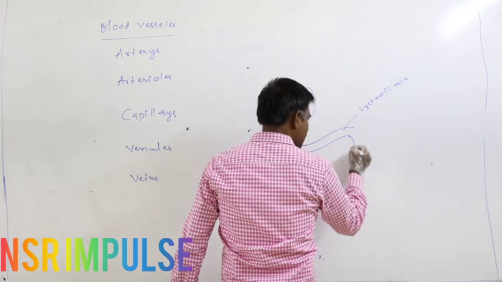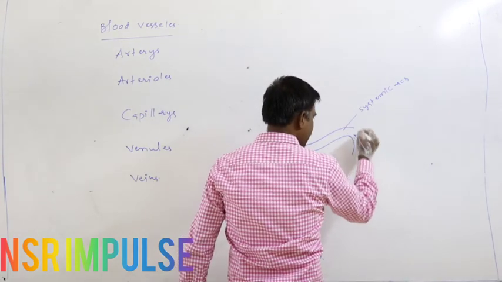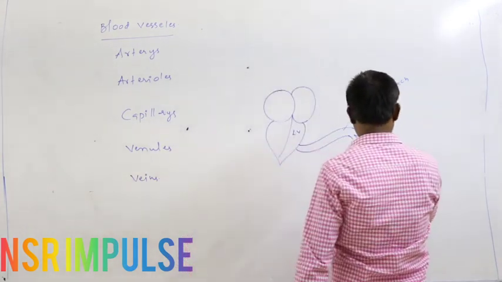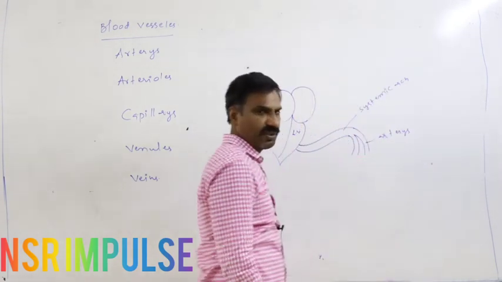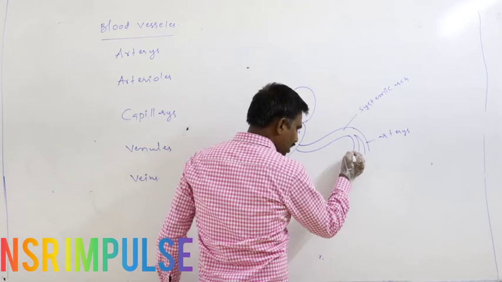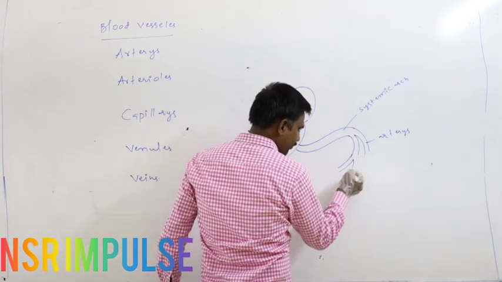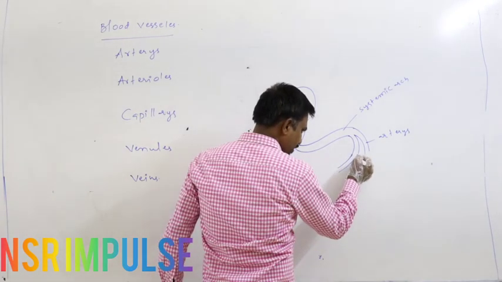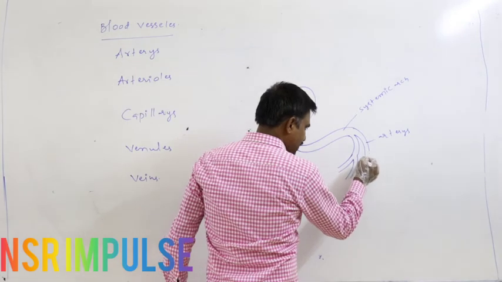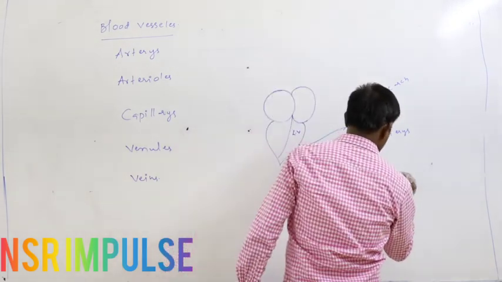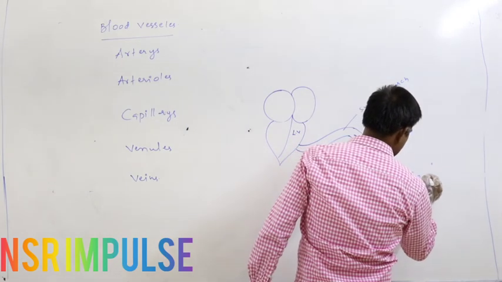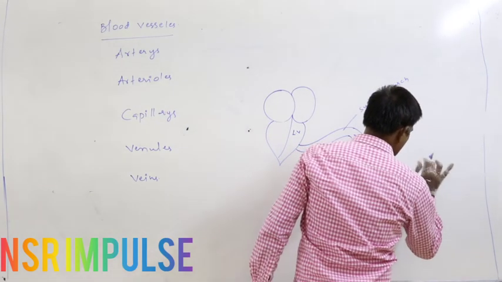The systemic arch divides into arteries. These arteries, near the tissue, again divide into arterioles.